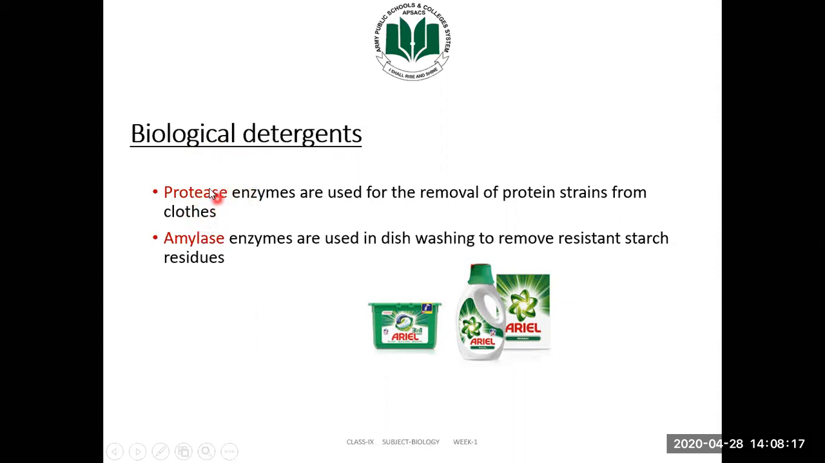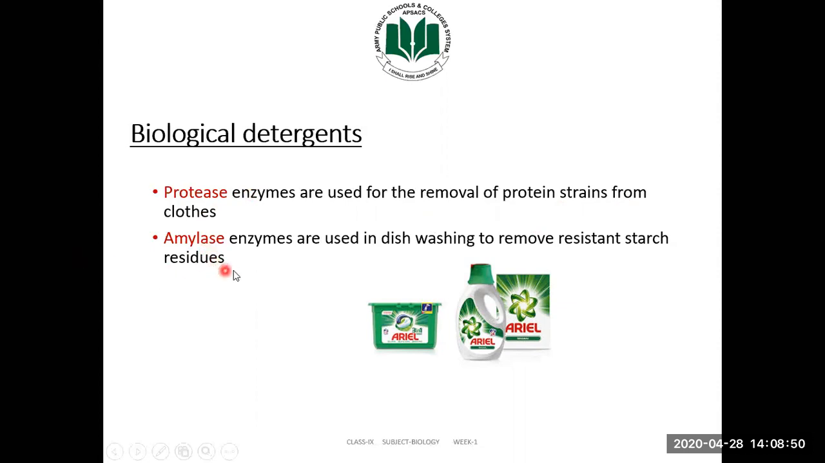Two main enzymes are used: proteases and amylases. We already know that protease breaks up proteins. So when we have a protein-based stain on our favorite shirt, we use a biological detergent which has protease in it, so that the protein molecule is broken down and our shirt is free from the protein stain. Enzymes are used for the removal of protein stains from clothes.